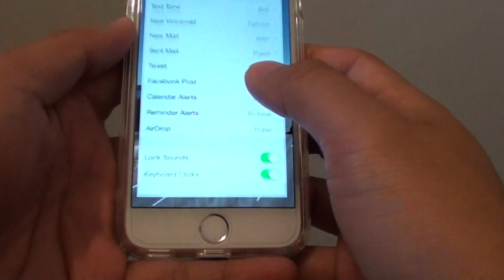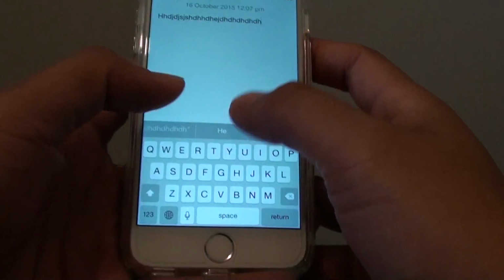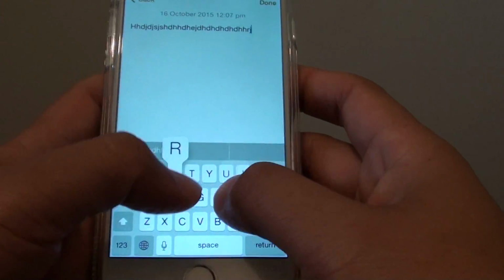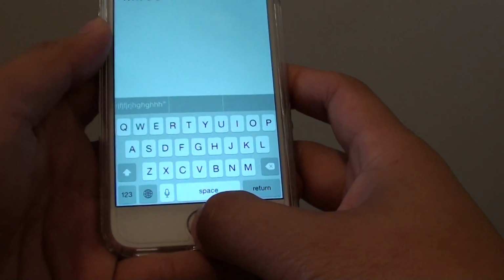Okay, let's go in here again and we'll turn it off. So if I launch the keyboard, you can see that this time it won't make any more sound. And that's it, press on the home key to finish.